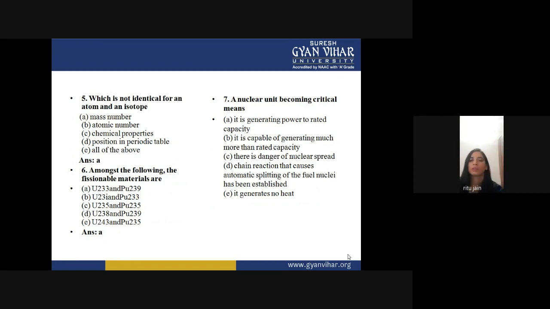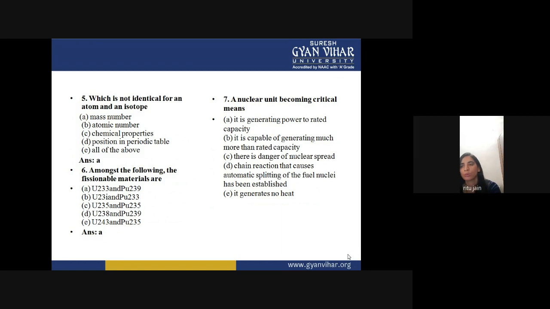Next is: a nuclear unit becoming critical means what? Why is a nuclear unit becoming critical? Because it is generating power to rated capacity, it is capable of generating much more than rated capacity, there is danger of nuclear spread, a chain reaction that causes atomic splitting of the fuel nuclei has been established, or it generates no heat.